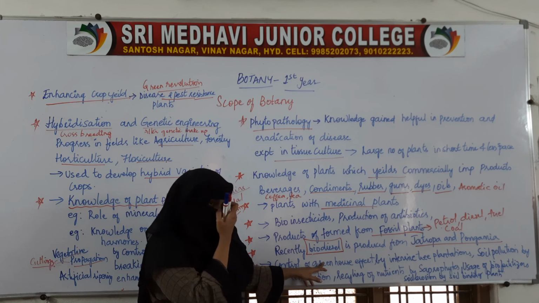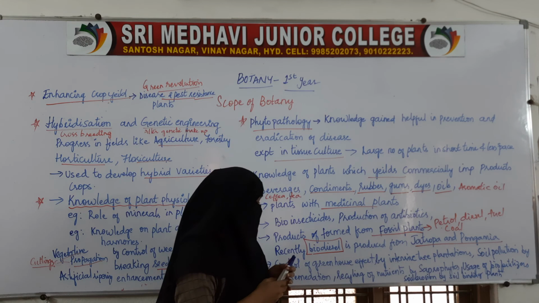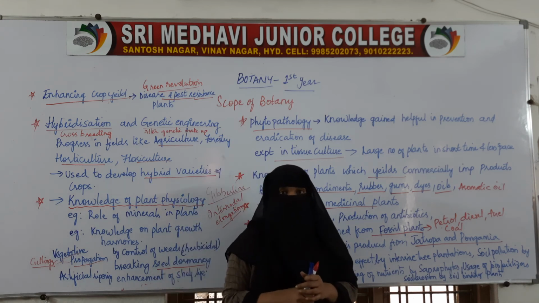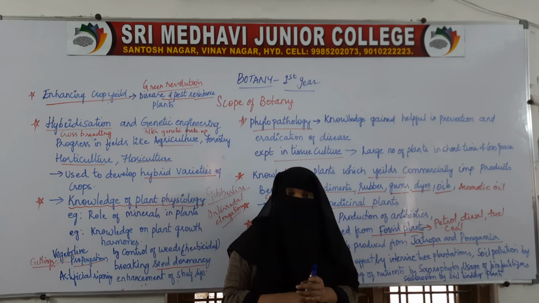And in order to prevent soil erosion, we will plant soil binding plants. Soil pollution can also be controlled by this.